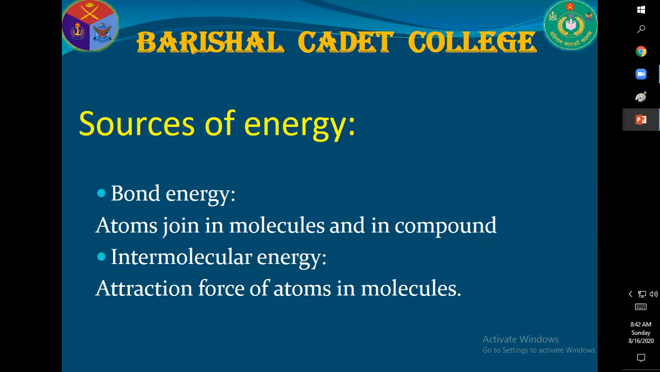So, this attraction force is called bond energy. By using this energy, they combine together. Intermolecular energy, attraction force of atoms in molecules. In some cases, several atoms combine to form molecules. Here, there is attraction force between the atoms or among the atoms in molecules. This is called intermolecular energy. Dear cadets, intermolecular energy.